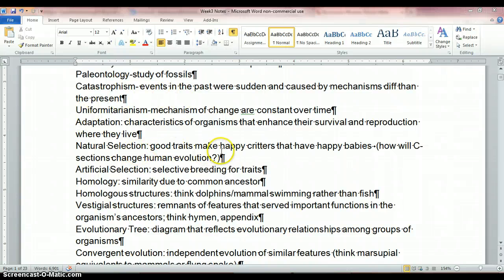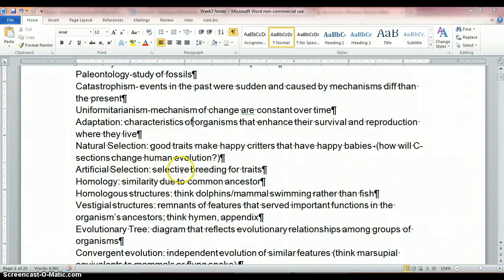Natural selection are good traits that make happy critters that have happy babies. So natural selection means I'm thriving in my environment and I'm having babies that are also thriving in my environment. So I need both of those. How will C-sections change human evolution? If C-sections allow for the brain to be bigger, the skull to be bigger, since you don't have to get through the birth canal, how might that change?